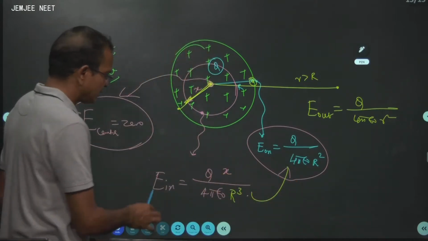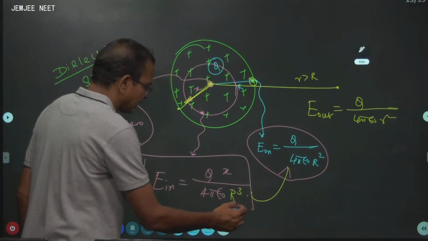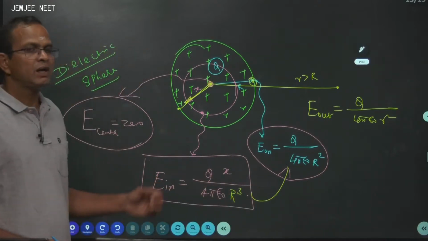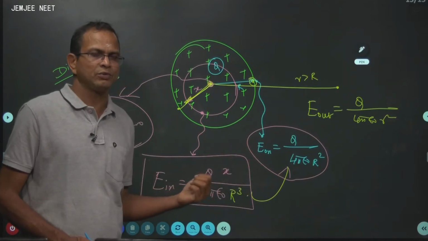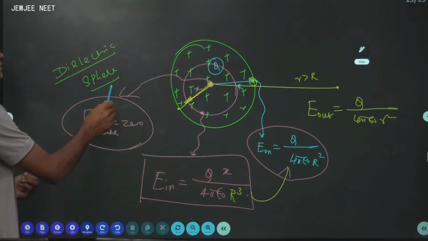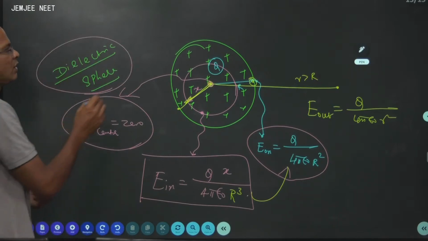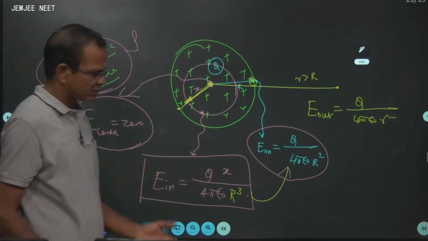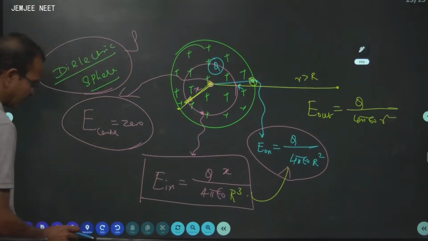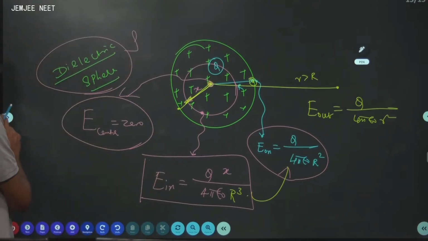So, this is the electric field inside a uniformly charged, non-conducting sphere. Look here, a dielectric sphere of charge density rho. You can even rearrange this formula like this.